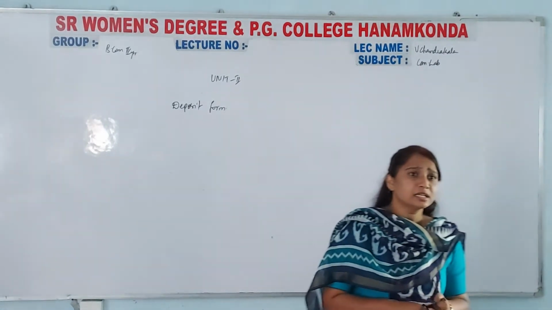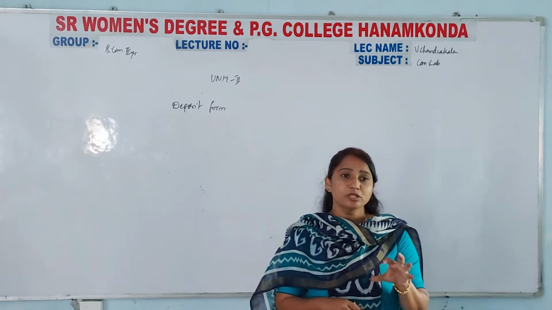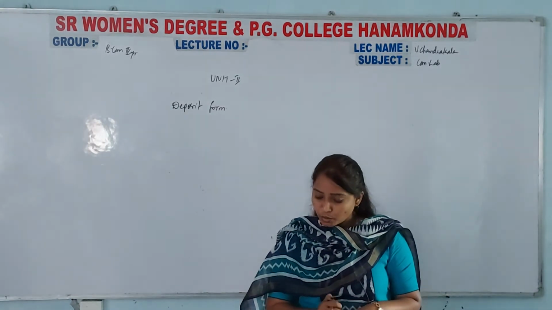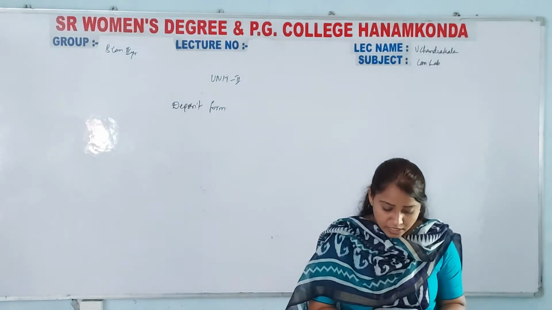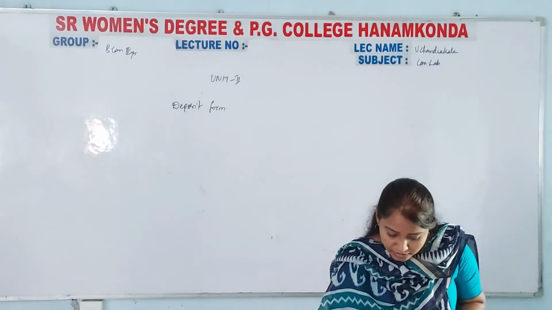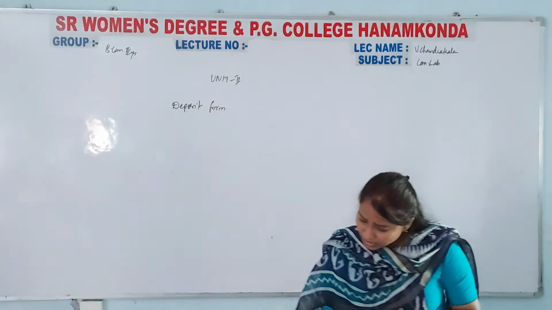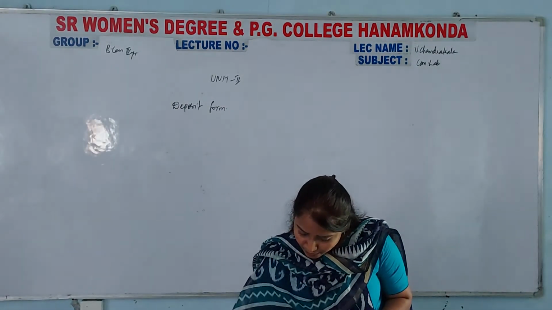So the deposit form is classified into two types: term deposit as well as time deposit.